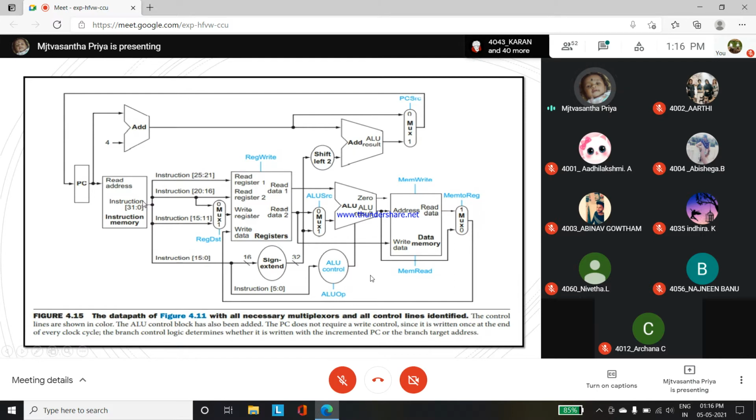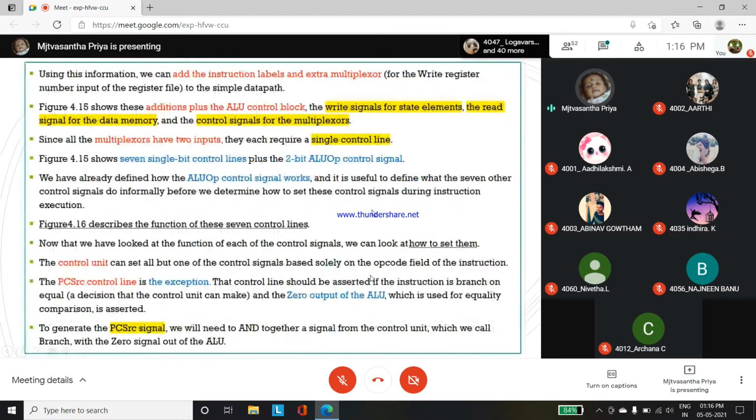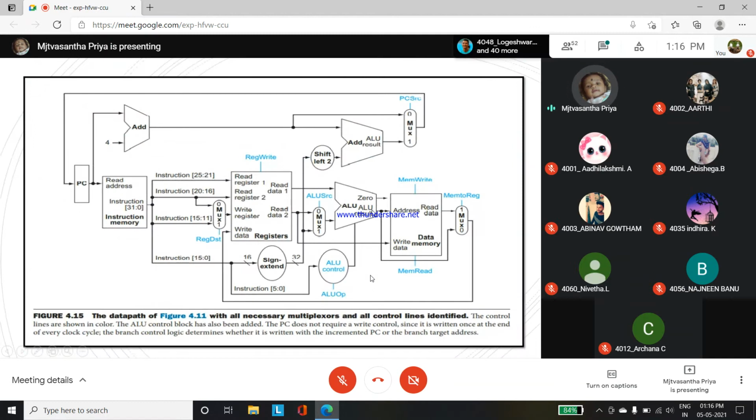This is what I have said: it is for writing the register, the write register. The register numbers for writing can be obtained from the register file, right? So here one multiplexer, here one it has. Additionally, if you see the ALU control block, what is the purpose of the ALU control block?